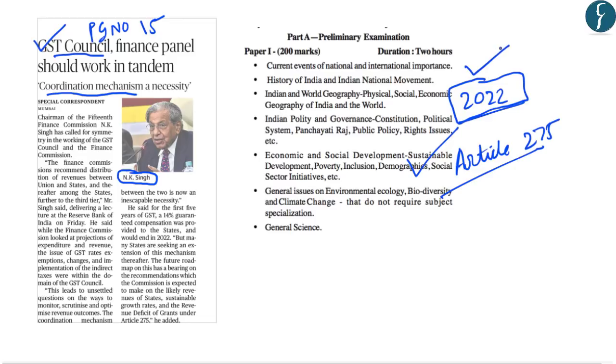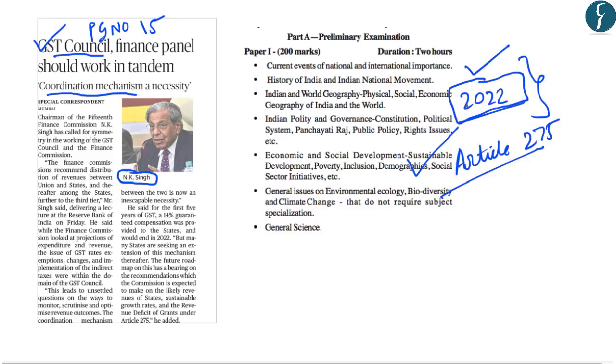Many states are demanding that this compensation granted for the first 5 years should be extended further, because most of the states are facing revenue loss because of the new GST system. Now this is a developing story and further clarity will be available in the coming days.